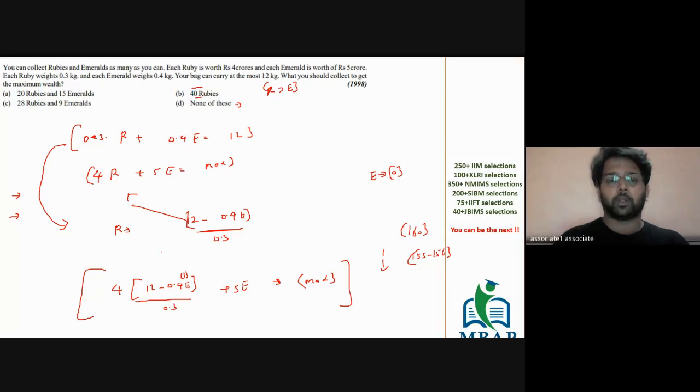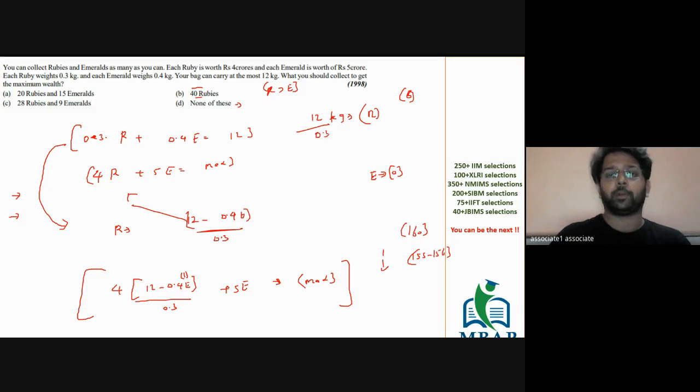Okay. Do we have the answer for the given question? So we got to know that the value of E has to be minimum. And the minimum value E can take is as simple as making it 0. And the entire weight of 12 kg can be filled with rubies to make it maximum.